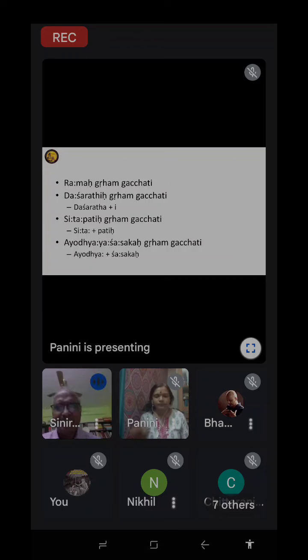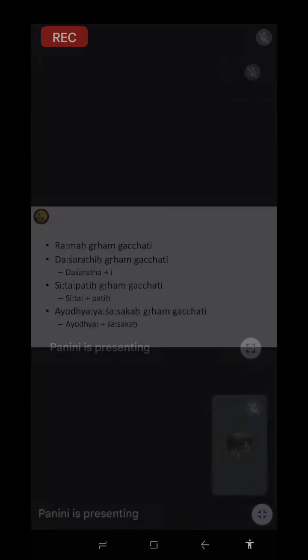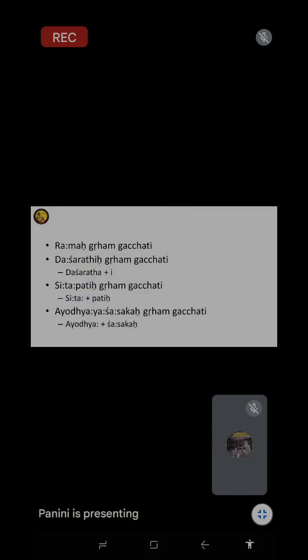One represents the quality or the guna, the son of Dasaratha. Another says the wife of something. Of, we are adding now, and the ruler of Ayodhya. Different relations. Our meaning is only relations. You will see when we come to Karakas. Meaning is nothing but the relations that we have between the words or sentences. So if Dasarathi becomes Dasaratha plus E, there is a change in the form, Dasarathi. If it's Sitapati, you can say Sitayaha Pati, Sitapati.